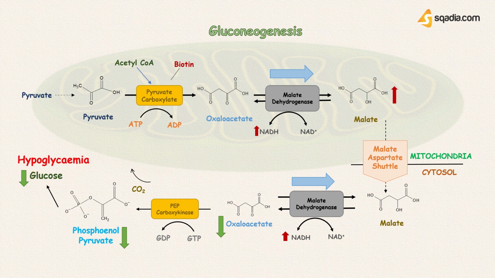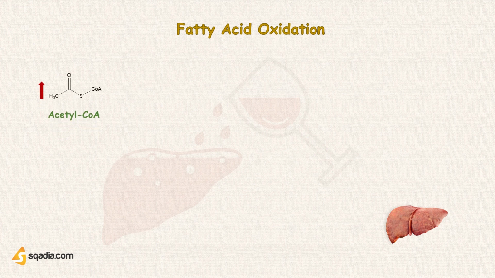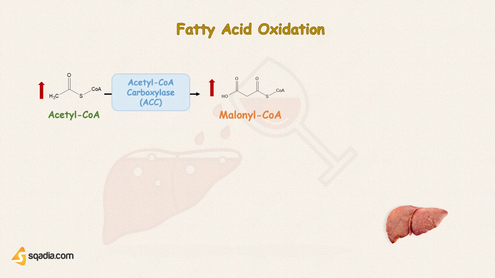And finally, ethanol metabolism has effects on fatty acid oxidation and synthesis. It does so because of an increased level of acetyl coenzyme A, which we have talked about before. Ethanol metabolism leads to an increased level of acetyl coenzyme A, and this pushes the reaction of acetyl coenzyme A, in the presence of acetyl coenzyme A carboxylase, to produce more malonyl-CoA.